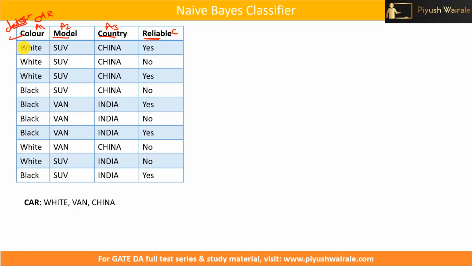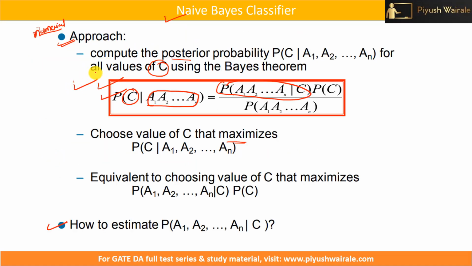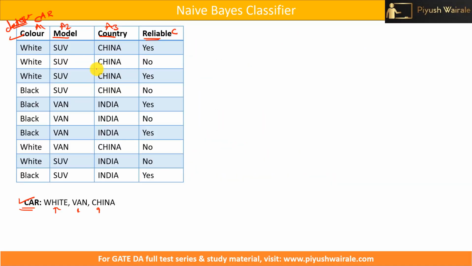This is my training data set, for example, and this is the testing data point. I have the features white, van, and China, and I need to find out which class this particular car belongs to, that is, whether it is reliable or not. We are going to discuss how to apply this formula for this data set.